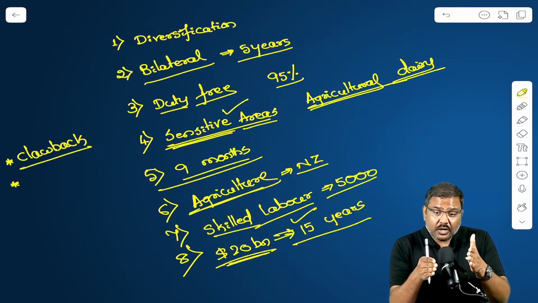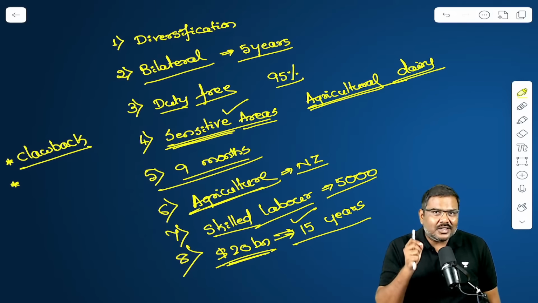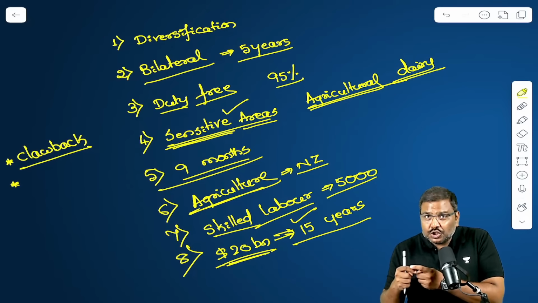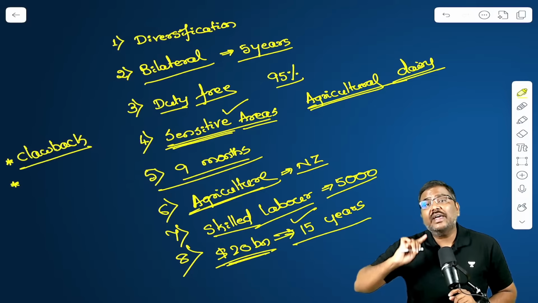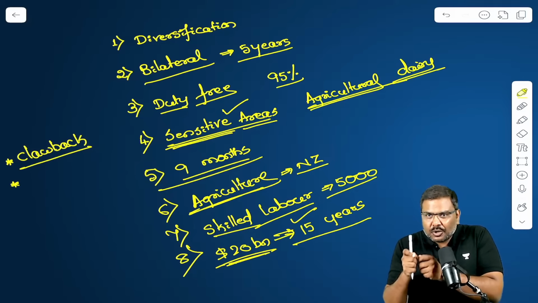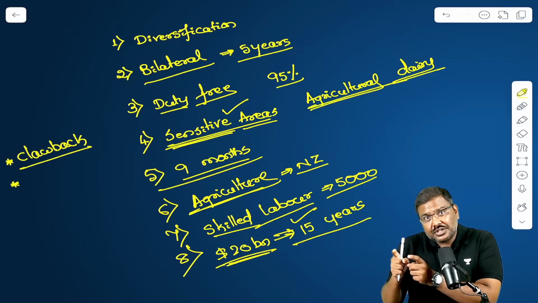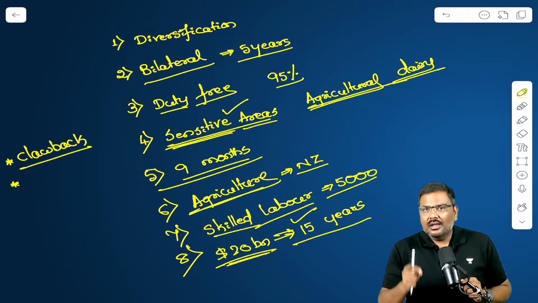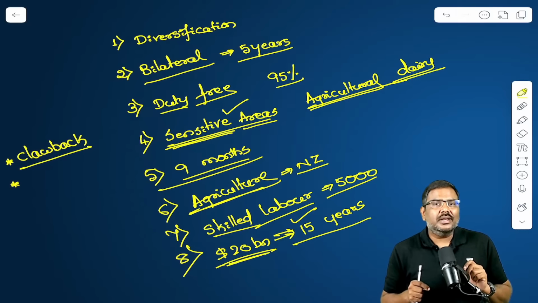On one side, you're negotiating a bilateral trade agreement with the USA, the largest economy in the world. So you should be able to tap that particular market because the potential of exports is very, very high there. The potential to earn forex, generate revenues, etc. is very high in the context of other markets compared to New Zealand. That is one very important point. Remember this.